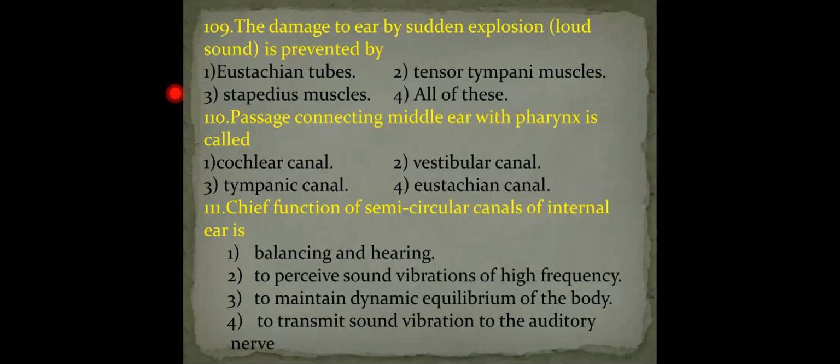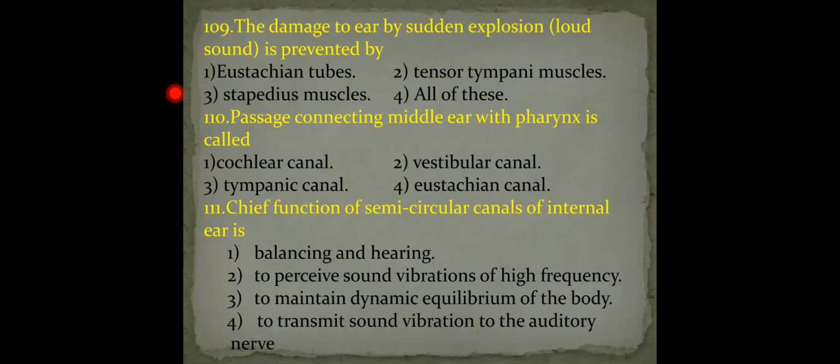Next, tensor tympani muscles. These tensor tympani muscles are attached to the bone malleus. Next, stapedius muscles. These are the skeletal muscles attached to the stapes, one of the ear ossicles. There are three ear ossicles: malleus, incus, stapes.